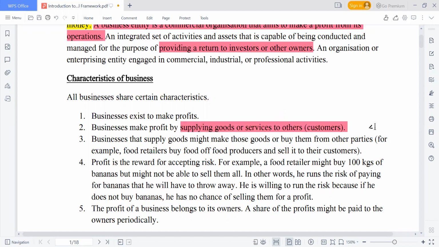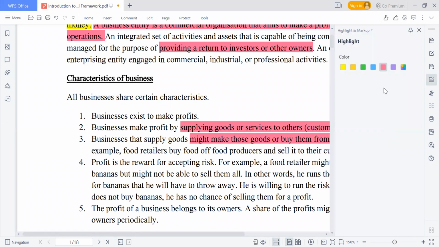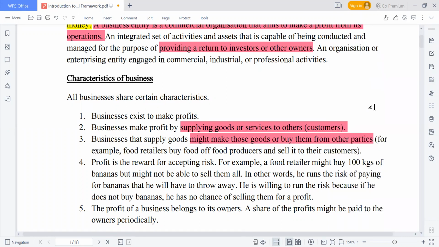Another one is that a business that supplies goods might make the goods or buy them from other parties, from an external party. Don't worry, to some of us that are doing Management Information, which is also a subject at this level, we have a technique under marginal costing that we call make or buy. So there are some situations whereby you need to buy, and there are sometimes that you need to make those goods by yourself.